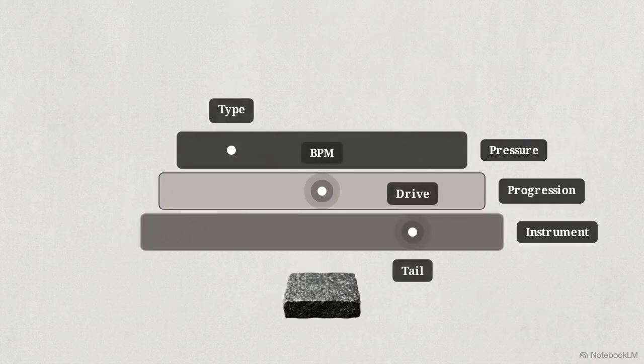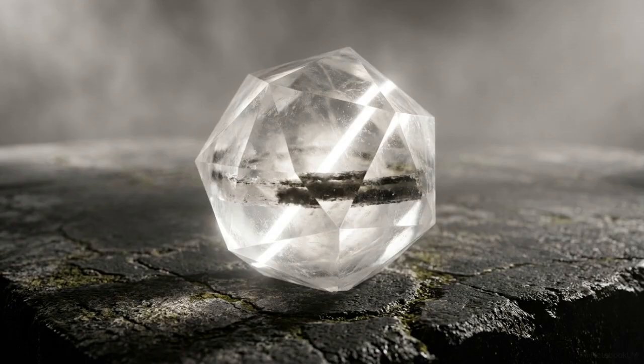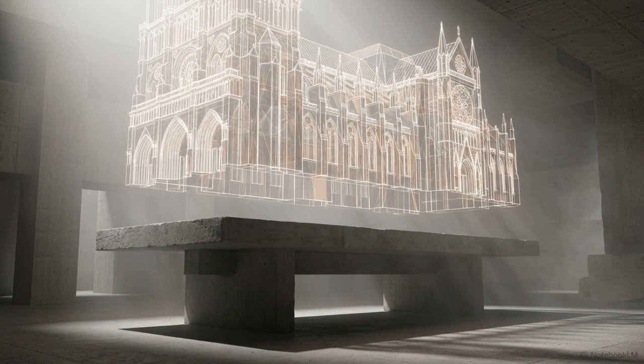The third primitive is pulse, which tracks type, BPM, tail, and drive. Pulse functions as the rhythmic synthesis engine, timing the interactions between the strata and the bedrock. Combined, these 3 primitives provide a programmable vocabulary. They allow the operator to construct a specific physical space using only frequency and rhythm.